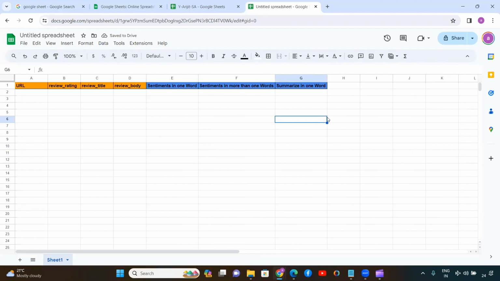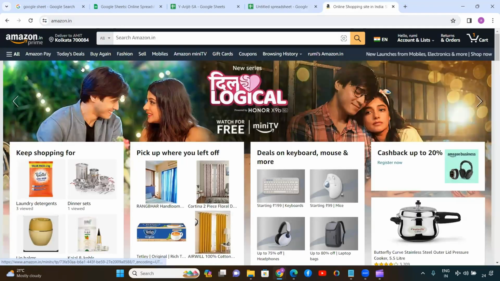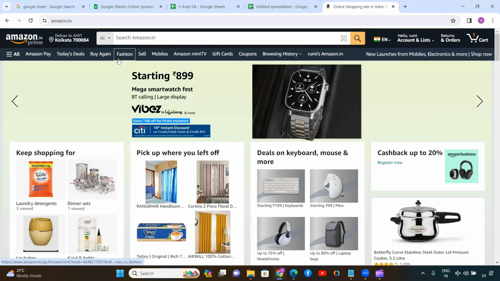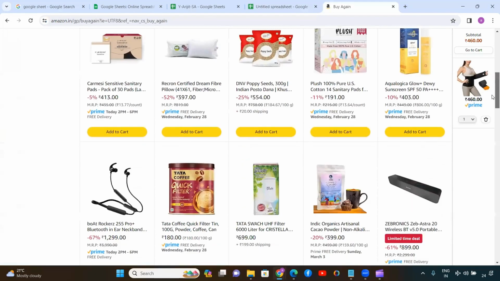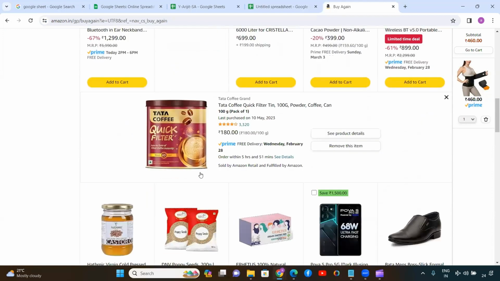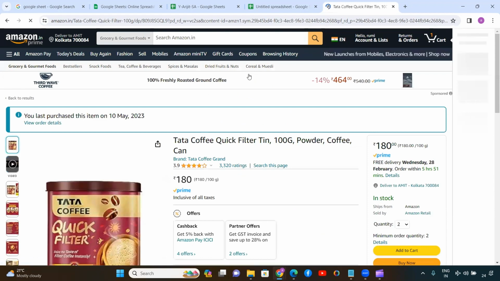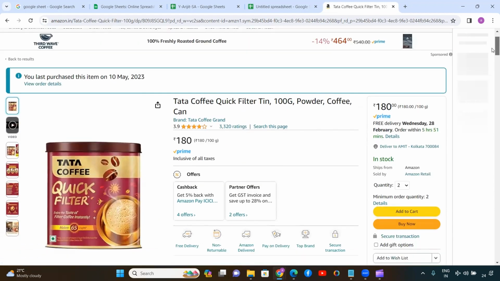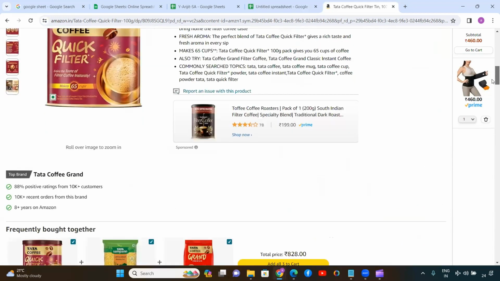Okay, now let's choose a product from the Amazon platform. I am already in the Amazon platform. Now I will go to, for example, Buy Again. These are products I already bought once, and personally, I definitely loved Tata Coffee a lot. But let's see what feedback other customers have provided on the Amazon platform.